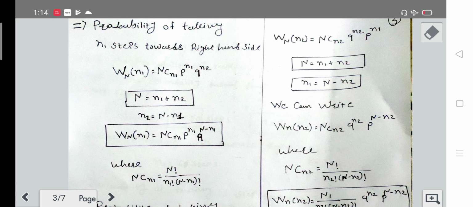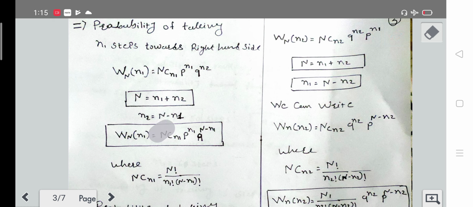So here N is the total number of steps, n1 is the total number of steps towards the right hand side. Here n1 is the number of steps towards the right hand side as well. P is the probability of finding the particle at the right hand side, q is the probability of finding the particle at the left hand side, and N minus n1 is equal to n2, which is the steps taken towards the left hand side.